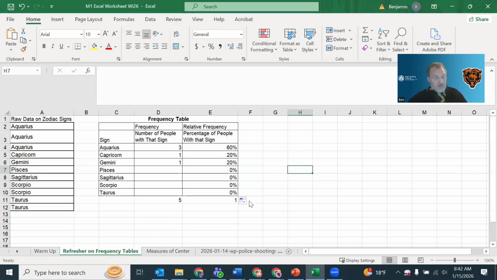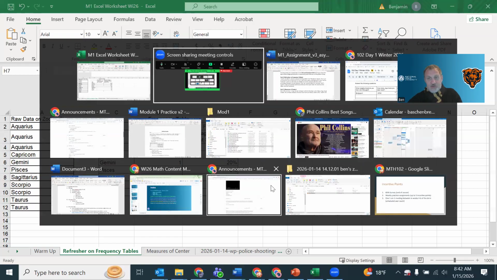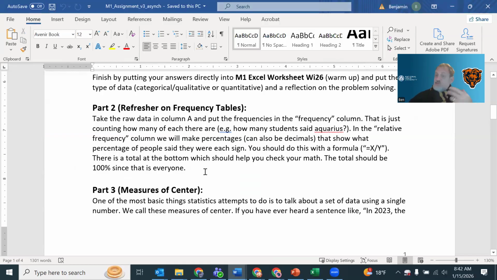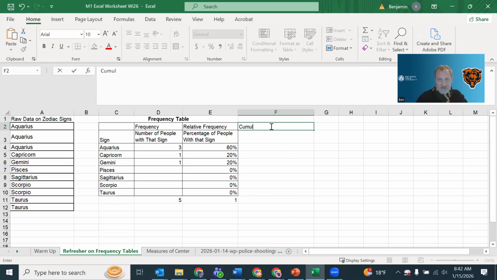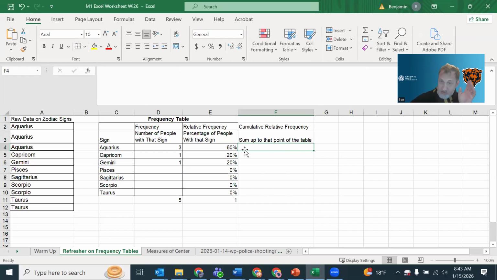Okay, so I think that's it for the refresher on the frequency table. I just want to make sure you remember what a frequency table is, you remember what relative frequency is. There may even be something about cumulative relative frequency. That's a little silly, but we'll just mention what cumulative means. Cumulative is the sum up to that point of the table. And it's really kind of sketchy whether it means anything here, because these are qualitative categorical things. So there's not really any order except for alphabetical.